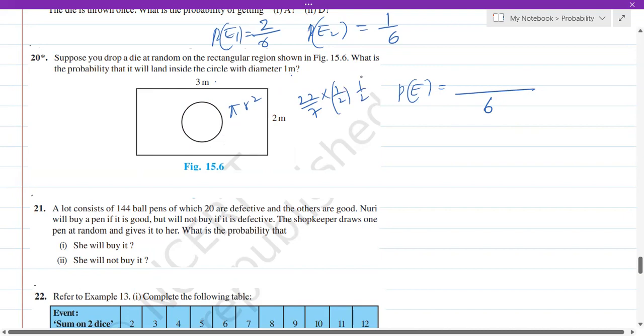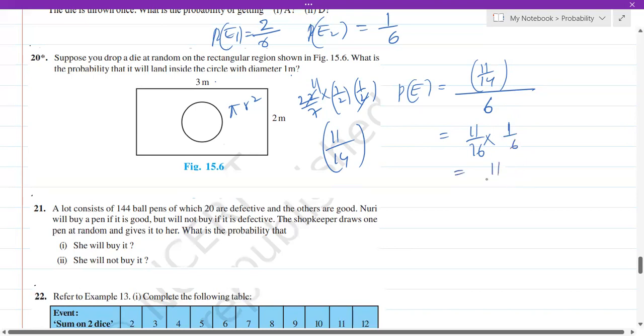So 1 by 2 into 1 by 2. 2 ones are 2, 11s are 11. So it will become 11 by 14. Okay, so this will be the area of the circle. Now if I substitute here, it will become 11 by 14 divided by 6. You can transpose this, I mean to say, you can take the reciprocal. It will become 1 by 6.